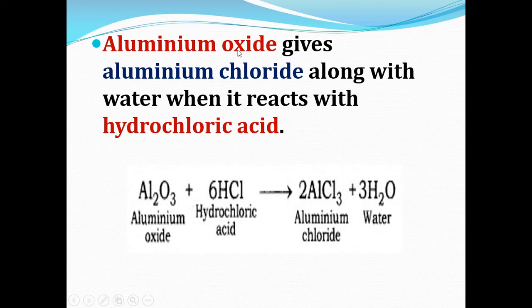Aluminium oxide will also react with hydrochloric acid. First we have seen the reaction with base. Here you can see the reaction with the acid. Aluminium oxide is an amphoteric substance. It can react with hydrochloric acid and forms aluminium chloride along with water. So here is the reaction: Al2O3 plus HCl gives aluminium chloride AlCl3 plus H2O.